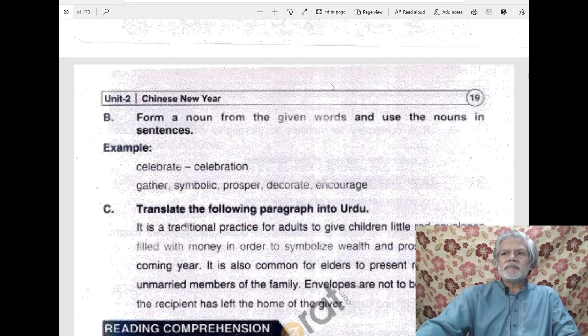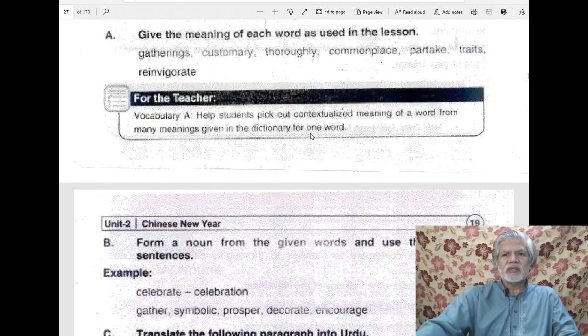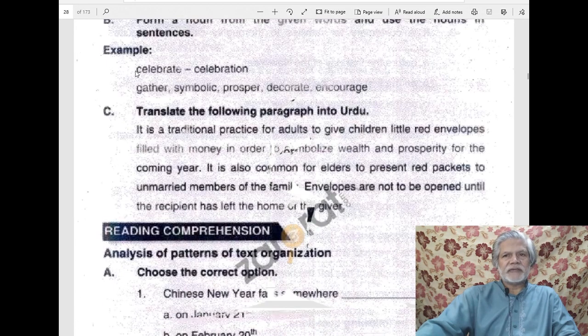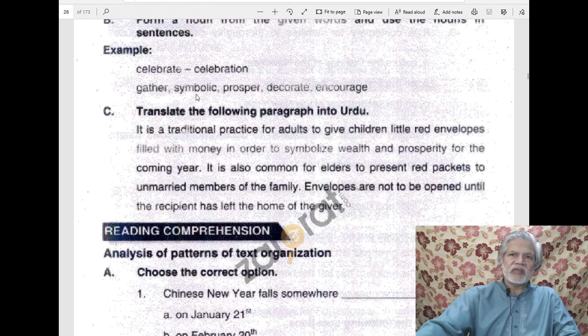Then in the B part, they have asked you to form nouns from certain words, and they have given one example. Celebrate. Celebrate is a verb, and the noun derived from this verb is celebration. Similarly, they have given 5 other words. Gather. Gather is also a verb, and its noun is gathering. Symbolic. Symbolic is an adjective.